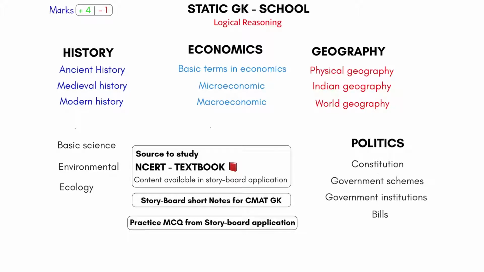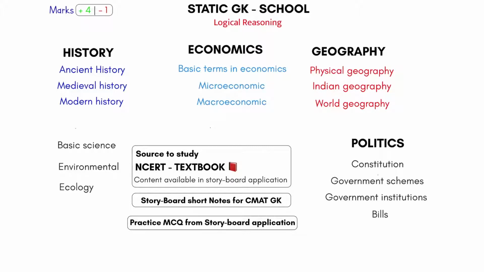But what is the most important thing there? Solving MCQs. We have given you MCQs there as well. After reading the notes, you have to apply whatever you have learned in history, economics, geography and politics. So once you download the storyboard application, you will have the entire notes for static GK school with you. So you know what to read and from where.